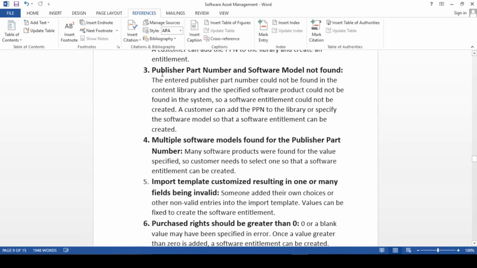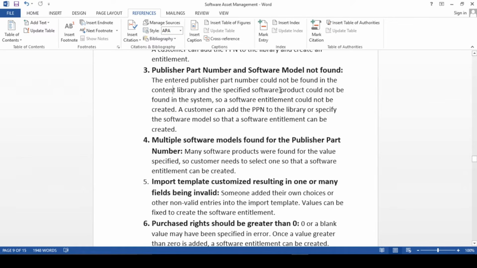Fine. So third, the common errors we used to get: publisher part number and software model not found. So how can you troubleshoot? Here is the way. The entered publisher part number could not be found in the content library. So basically ServiceNow has a library for your part number or software model, right?